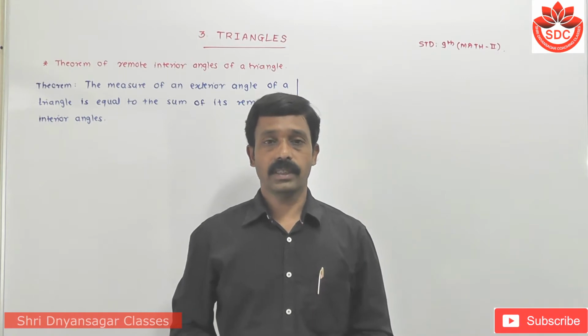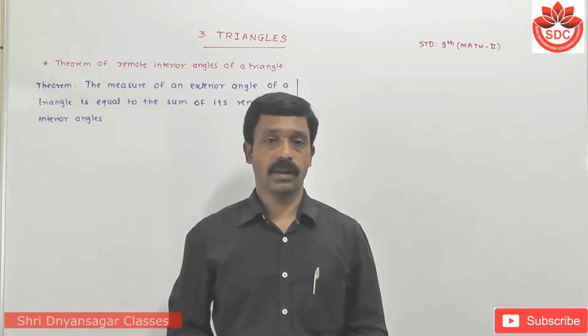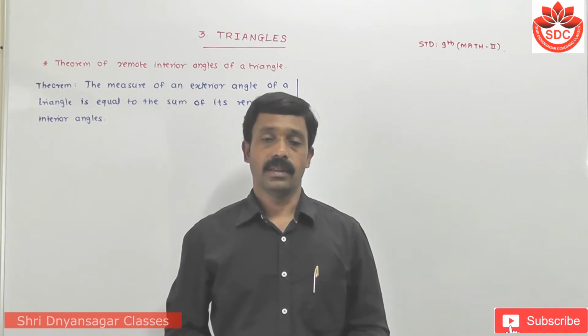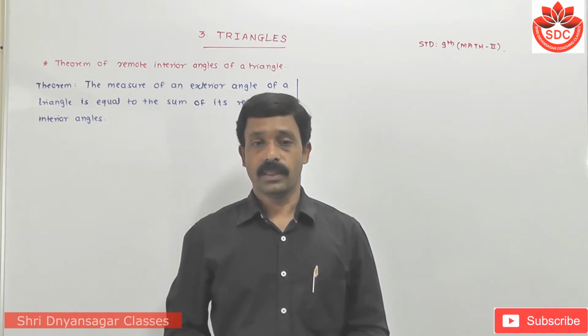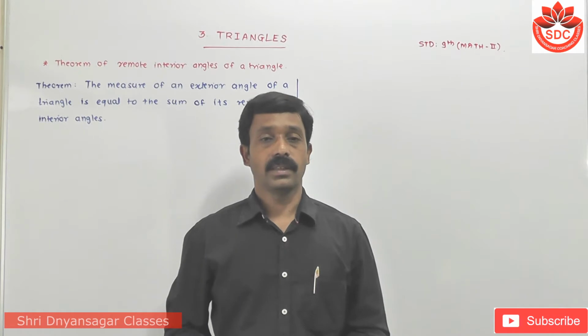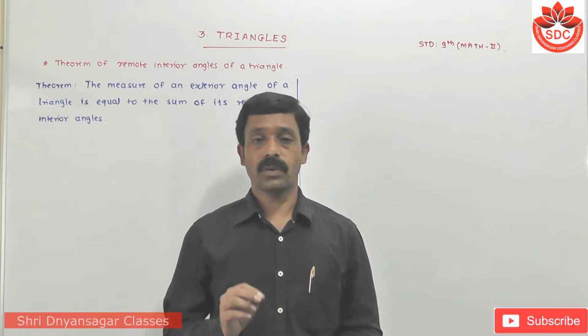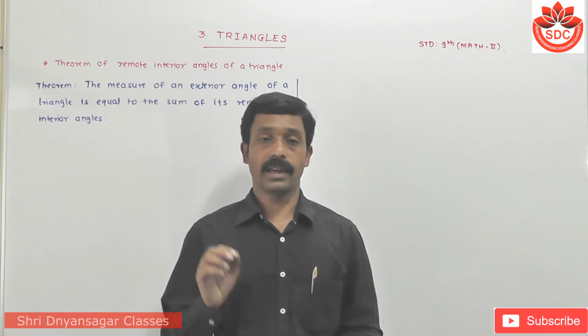Students, today we discuss the next chapter of Mathematics Part 2, 9th standard. The name of the chapter, chapter number 3, is Triangles. In this, first we have to discuss a very important theorem. This is called the remote interior angle theorem.